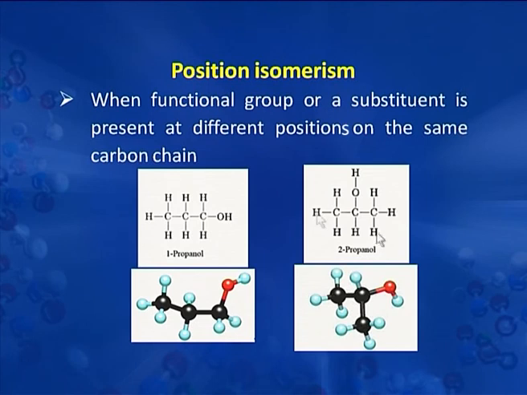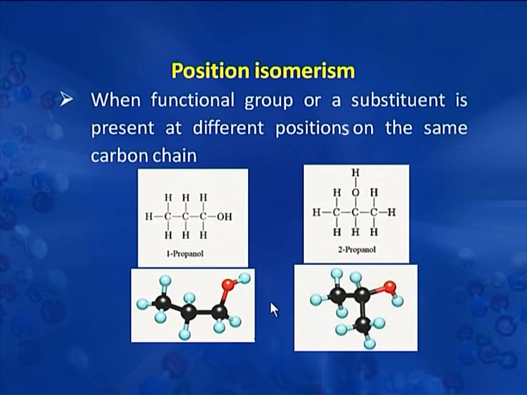Now another example of this 3 carbon alcohol is 2-propanol. In this case, an alcoholic group is attached to carbon number 2 of the chain. So these two compounds have the same number of carbons, the same number of hydrogens, and 1 oxygen each. It means they have the same molecular formula. But where do they differ? They differ in the position of the hydroxyl group. In one case it is at carbon number 1, in another case it is at carbon number 2. So they are classified as position isomers.